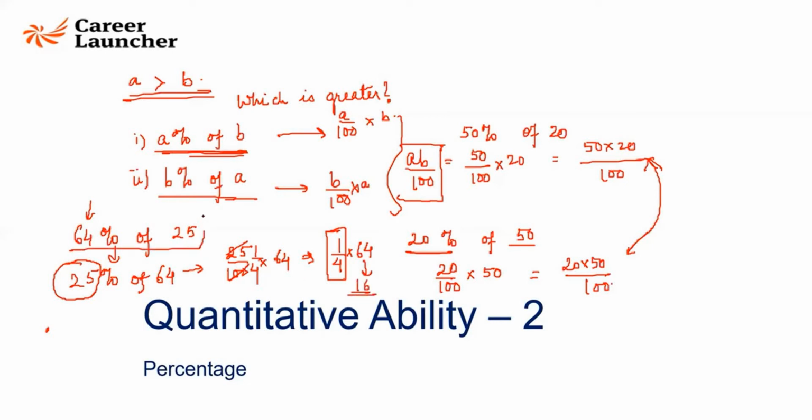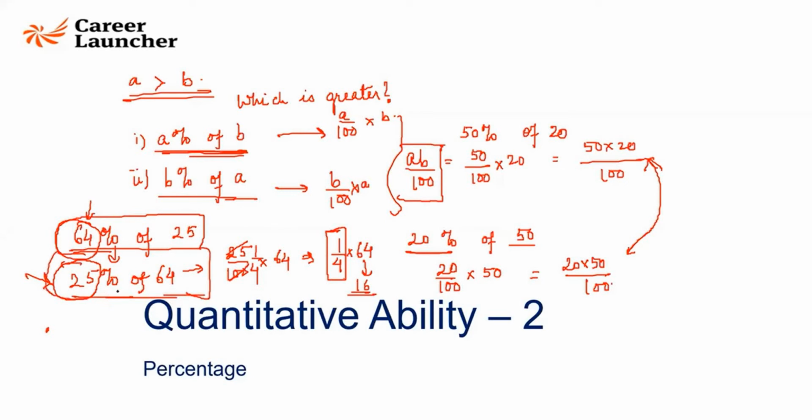But if I were to calculate mentally 64% of 25, if I had to do this in my mind, 64% of 25, how is 64% of any number calculated? I would not understand. But if I convert it into B% of A instead, my calculations become easy. So at times in questions, you will find us doing this.